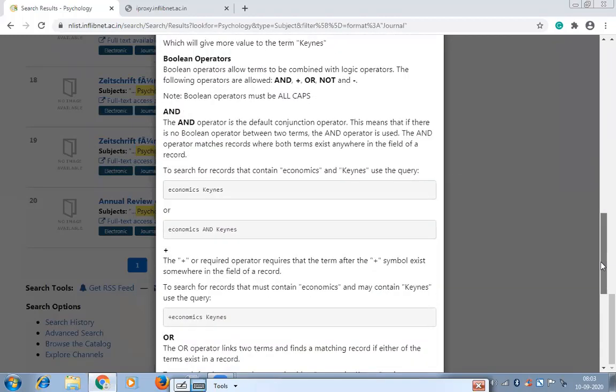But when you use Boolean operators, AND, plus sign, OR, NOT, whenever you are using these operators for your search, you need to put them in capital letters. You cannot put these operators in small letters. For example, if you put economics AND Keynes, they have only given examples, that is what I am explaining to you. When you put this, it will retrieve material which has the economics term as well as Keynes, meaning material having both terms.